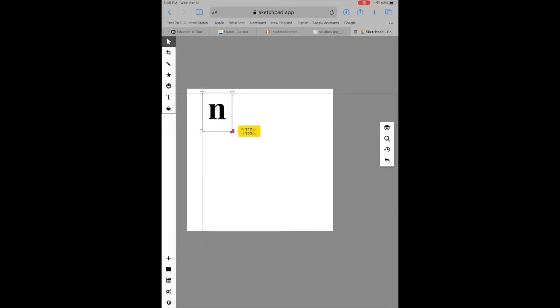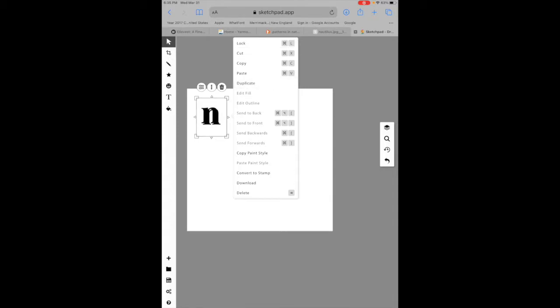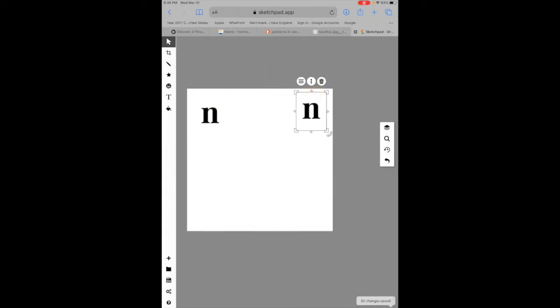Lowercase n. Then you use your move tool and kind of move it out of the way. You can even make it smaller, and I would suggest you do that. I need 2 of them, so I need to duplicate it. And I'm going to move it over here.